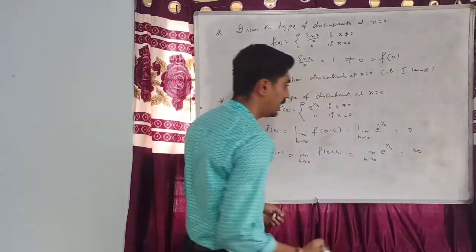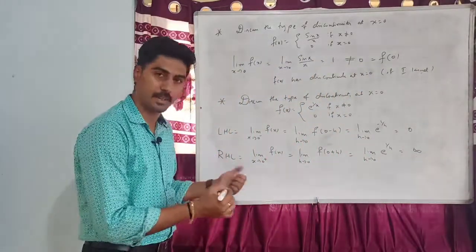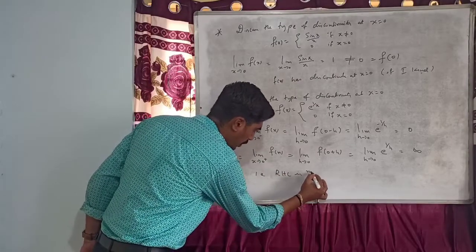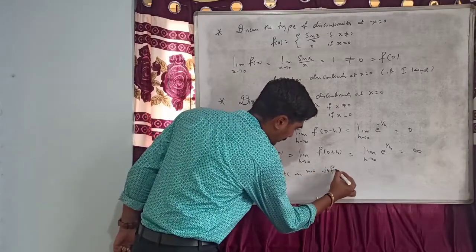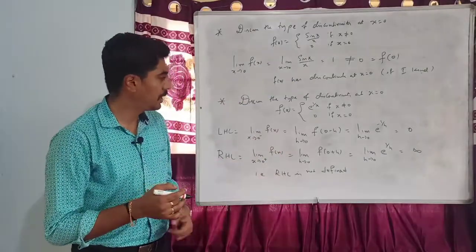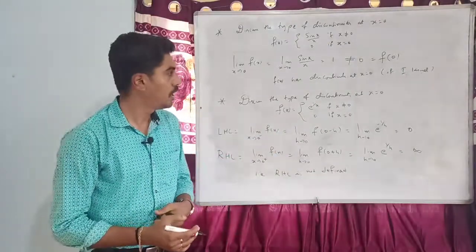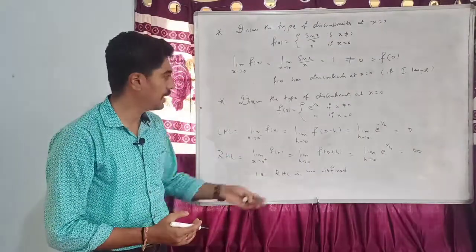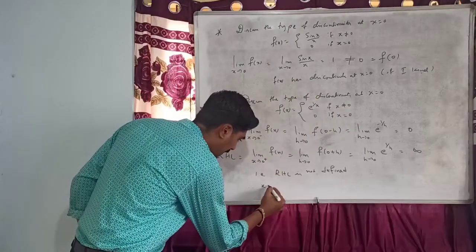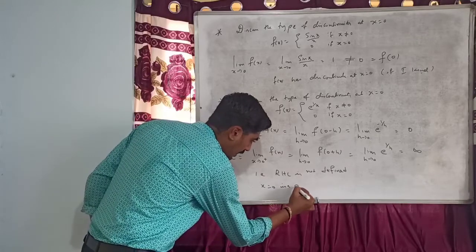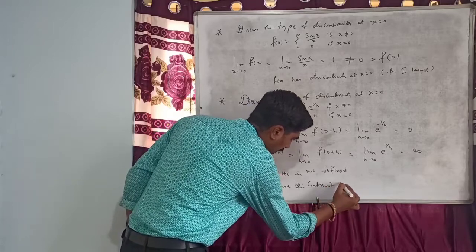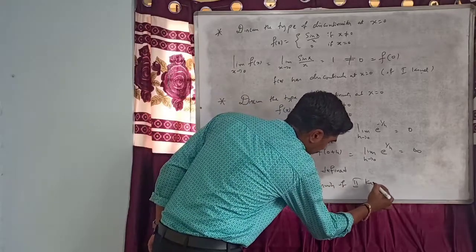So the RHL is not defined, and hence f of x has a discontinuity at x equal to 0 of the second kind. Therefore, x equal to 0 is a discontinuity of the second kind.